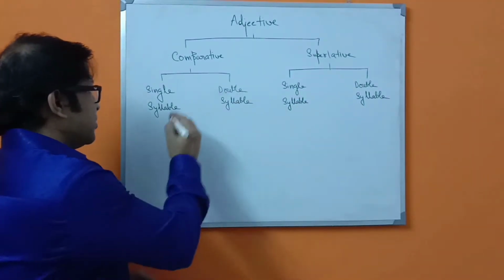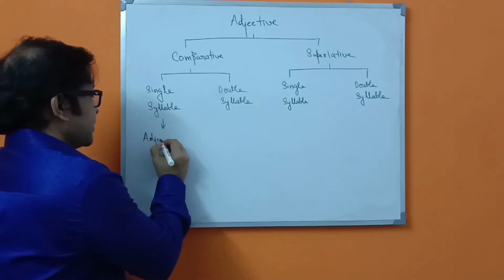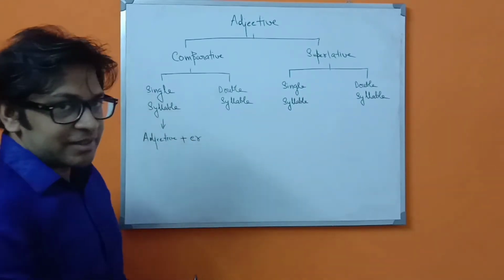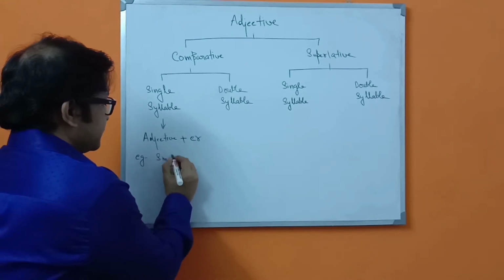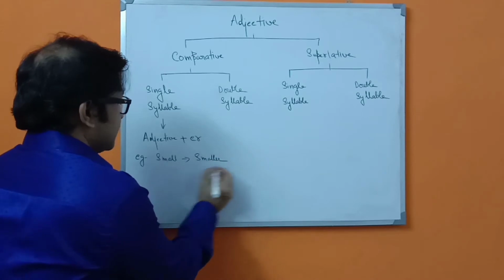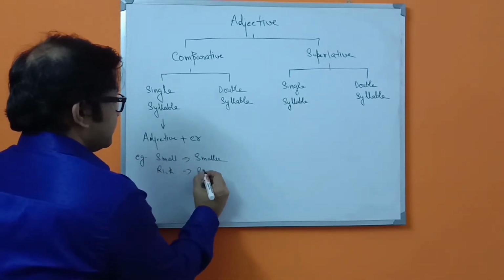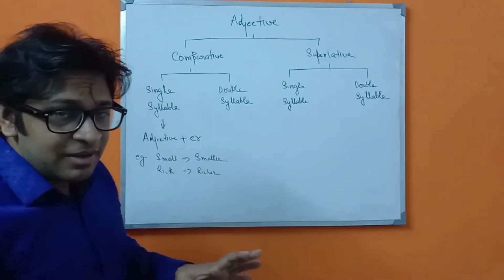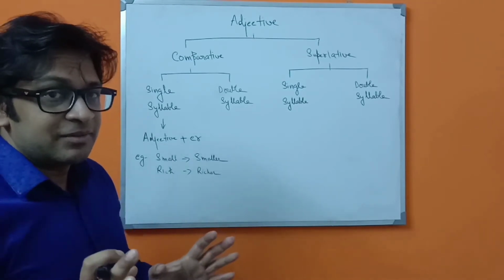In case of single syllable, we have to add er to the word. For example, small will become smaller, rich will become richer. So in case of only single syllable, that means those words which you can pronounce in a single syllable form.